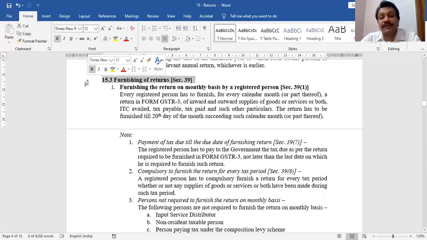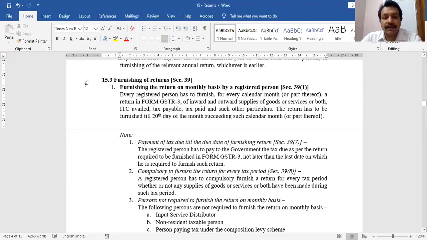Section 39 is the main section. It talks about monthly return or quarterly return. Quarterly return only in the case of the composition levy scheme taxpayer; otherwise, monthly returns. It is GSTR 3. If any extension is given under GSTR 1 or 2, then you cannot furnish GSTR 3. You have to furnish GSTR 3B. That's it.